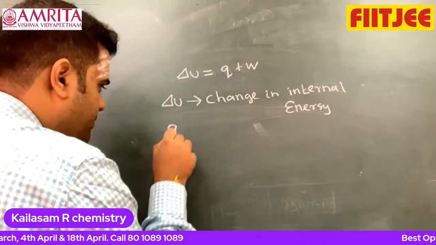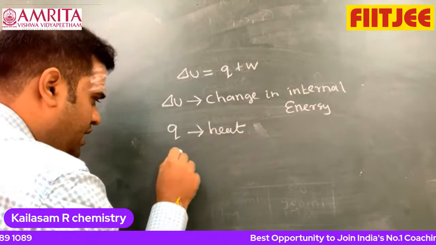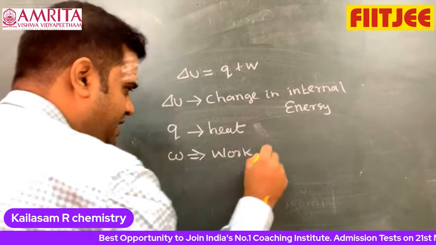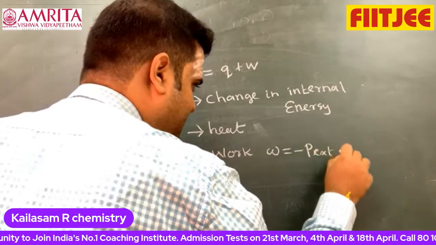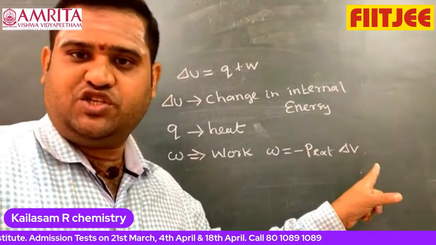What is Q? Q is called the heat. And W is your work. And I can write W equals minus P external delta V. Very important. This P is pressure. Delta V is the change in volume.